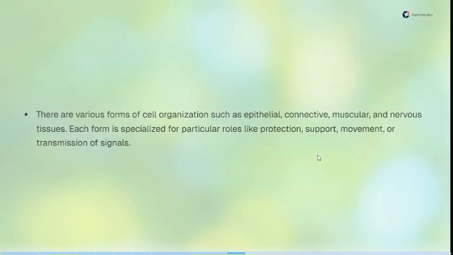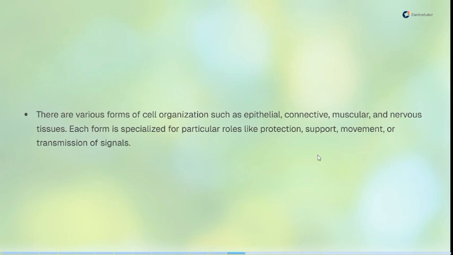So now there are various forms of cell organization, such as epithelial, connective, muscular, and nervous tissues. We said that cells, when they are organized together into different levels, lead to what are called tissues. So now we are talking about these different organizations of cells together to form different types of tissues. We have epithelial tissues, connective tissues, muscular tissues, and nervous tissues. Each of these forms is specialized for particular roles like protection, support, movement, transmission, and several other functions.